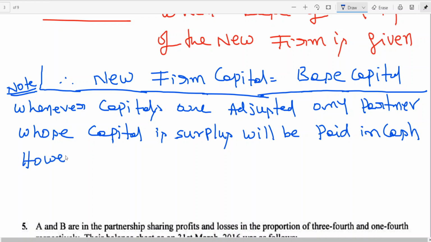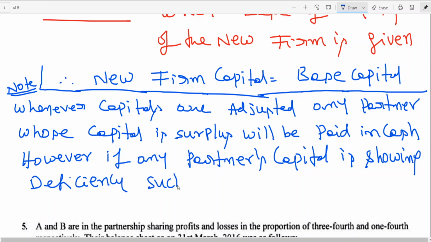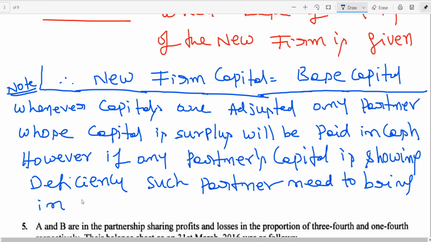However, if any partner's capital is showing deficiency, such partner needs to bring in cash. That means, example, after adjustment, A's capital should be 50, but A is having 60.